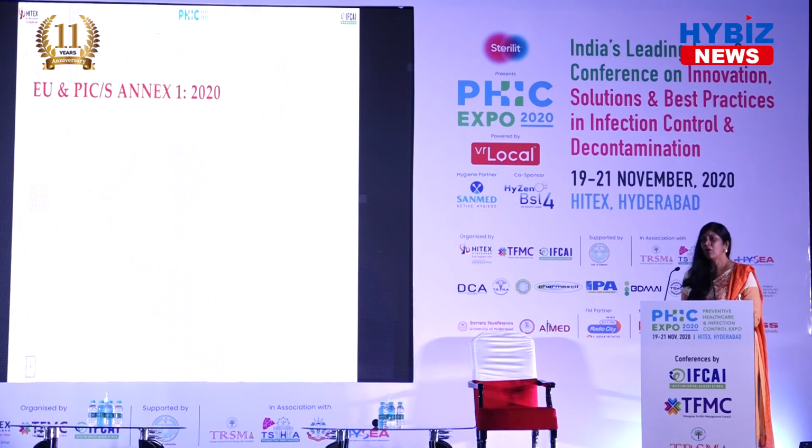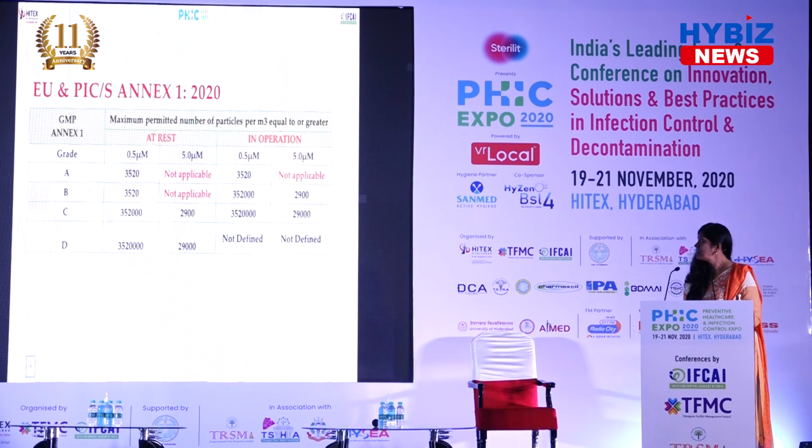All of you are aware that the EU Annex 1 draft has been revised, and it is at the finalization stage. Earlier there was a limit for 5 microns also. Now this is not applicable, it is exempted. So for grade A, not applicable, and for 5 microns in operation is also not applicable. For grade B, at rest it is not applicable, at operation it is applicable. The other things are the same. For C and D, there is no change in the revised Annex 1 draft.